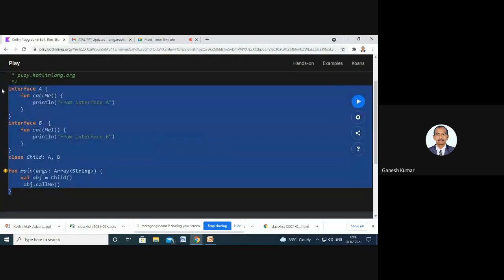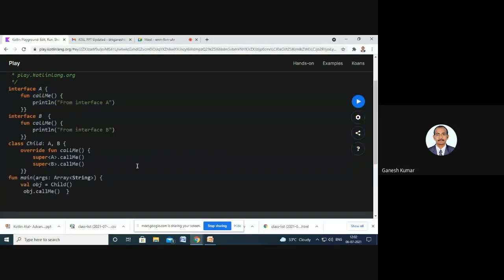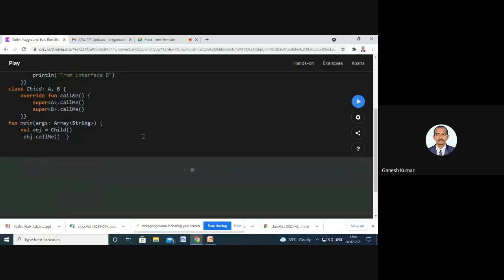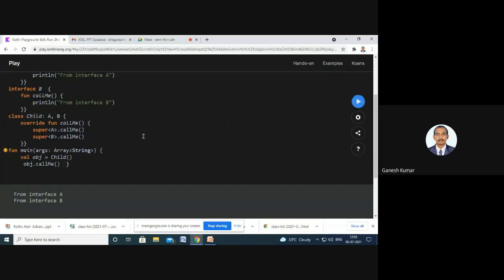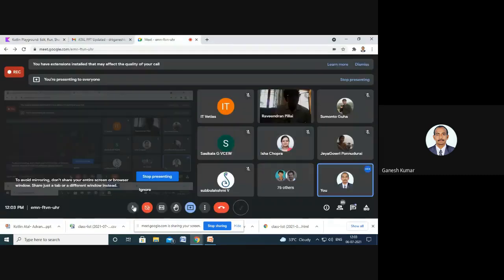Override is used to override the declaration given in the base interface, and for differentiating, we use super.